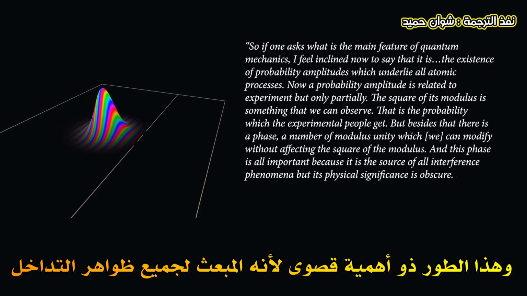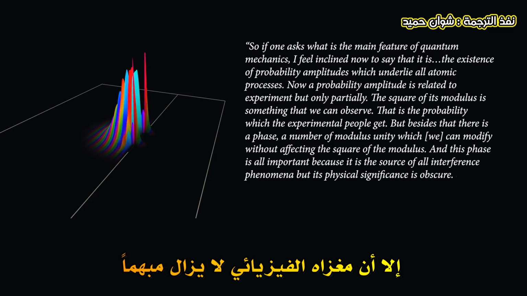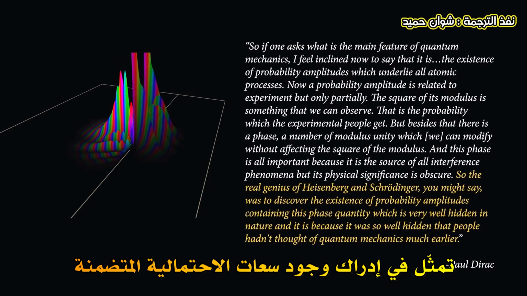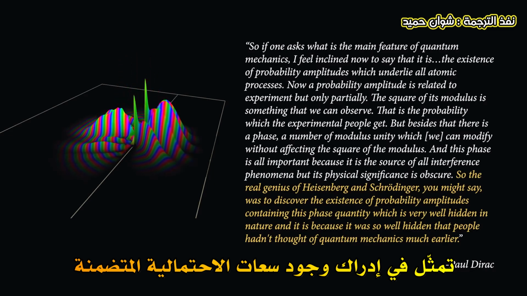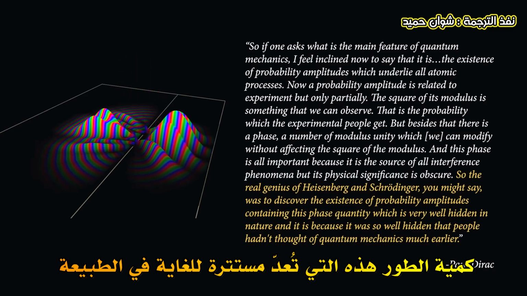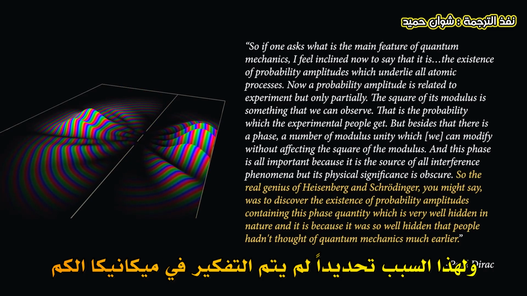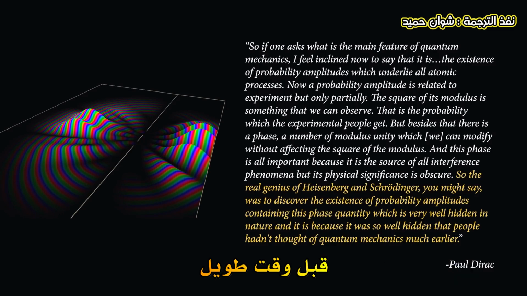And this phase is all important, because it is the source of all interference phenomena, but its physical significance is obscure. So the real genius of Heisenberg and Schrödinger, you might say, was the discovery of the existence of probability amplitudes containing this phase quantity, which is very well hidden in nature. And it is because it was so well hidden that people hadn't thought of quantum mechanics much earlier.